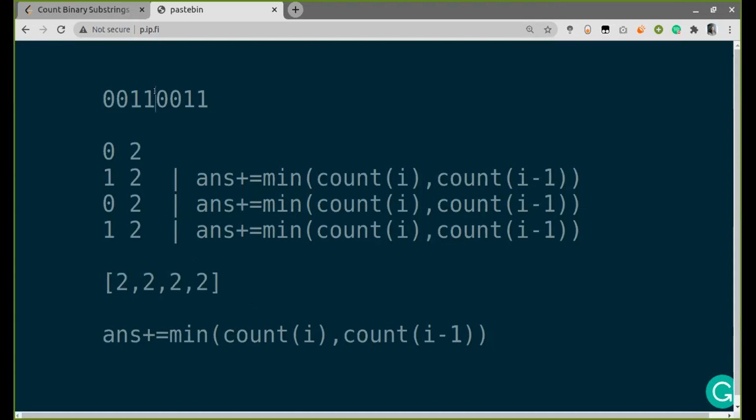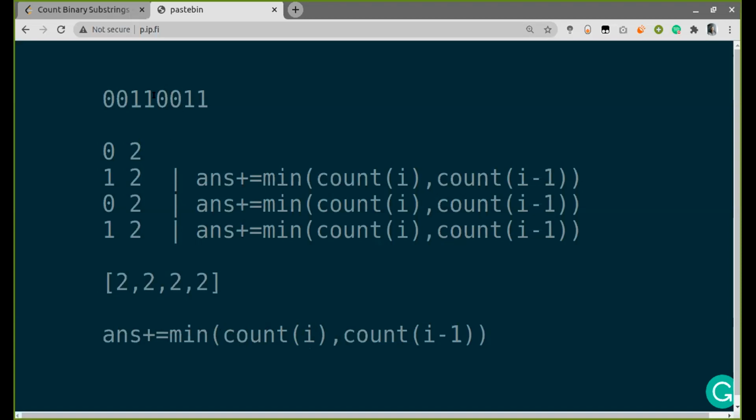So if I come at this index, I can see that previously I have 1 zeros clustered, and 2 zeros clustered and 2 ones clustered. So I just have to take the minimum count of the previous two clusters.